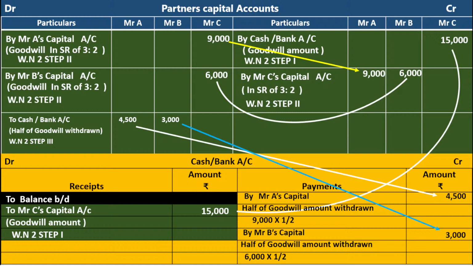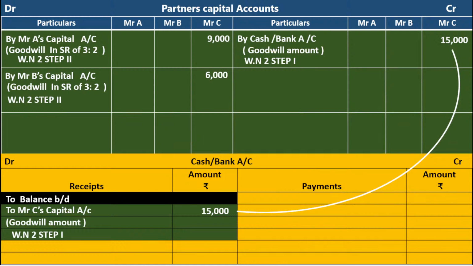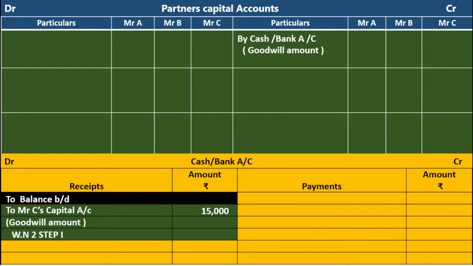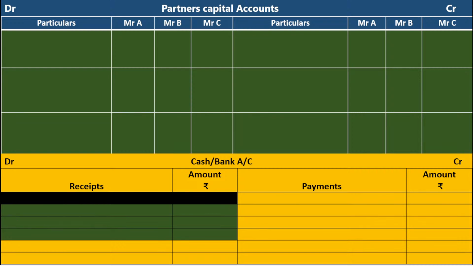Come to the next part. Draw the partner's capital account and cash or bank account. Ready? Let us start. When the new partner brings the cash for goodwill, what is the journal entry?